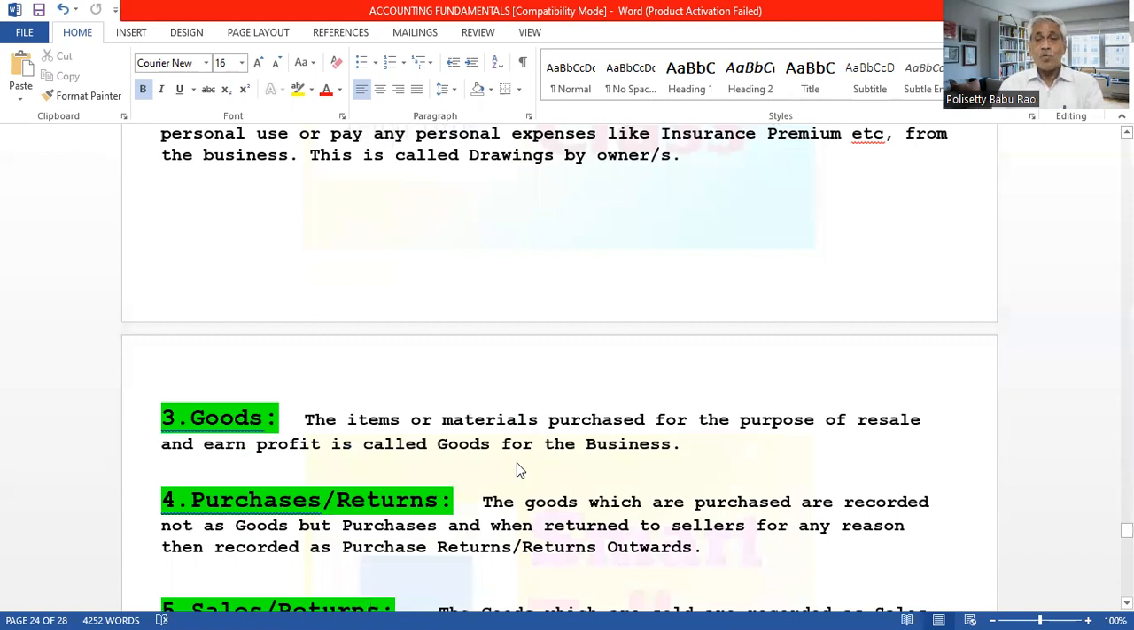Next one is goods. We came across this in the first and second days itself. Goods means any item or material purchased for the purpose of resale to earn profit. When you buy and sell, it is only to get the profit. So for the purpose of resale and earning profit, if you buy the material, then it is called goods for the business. For resale only you have to buy, then only it is called goods.